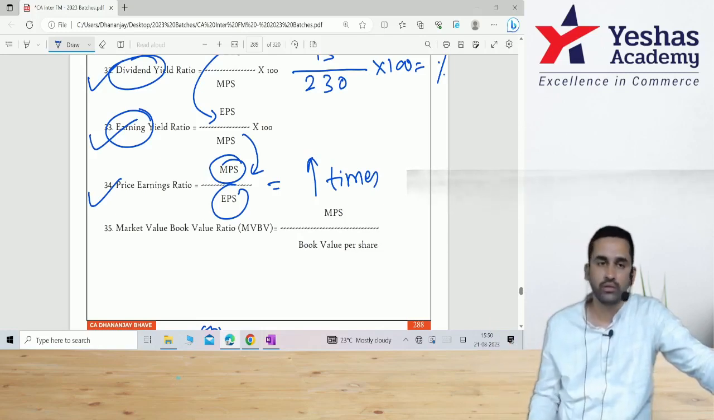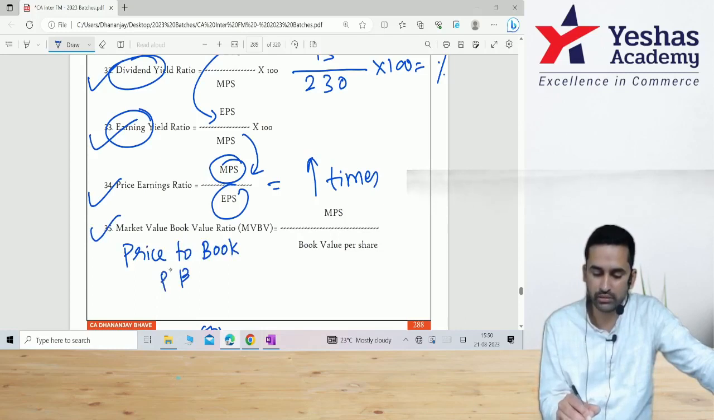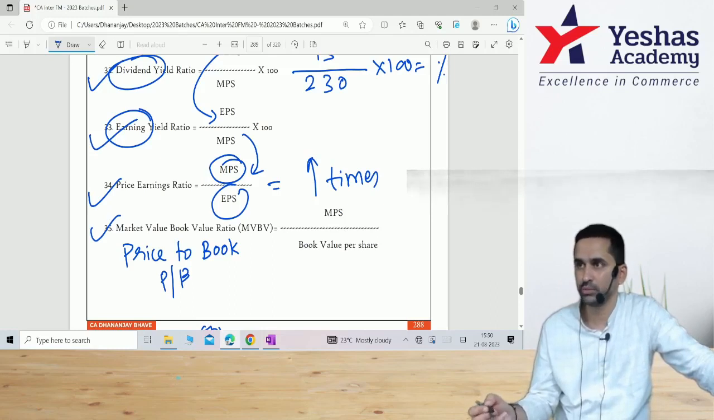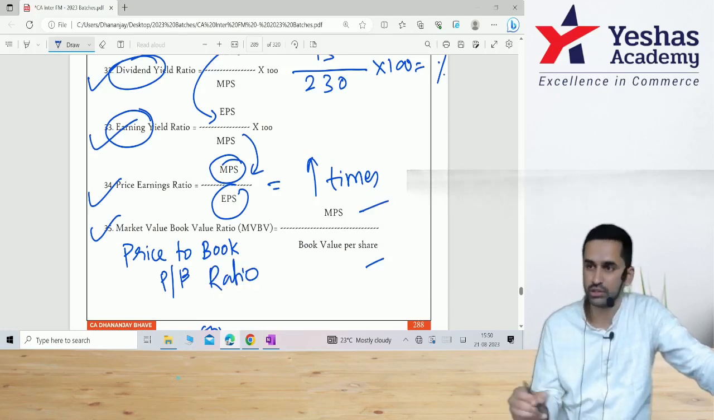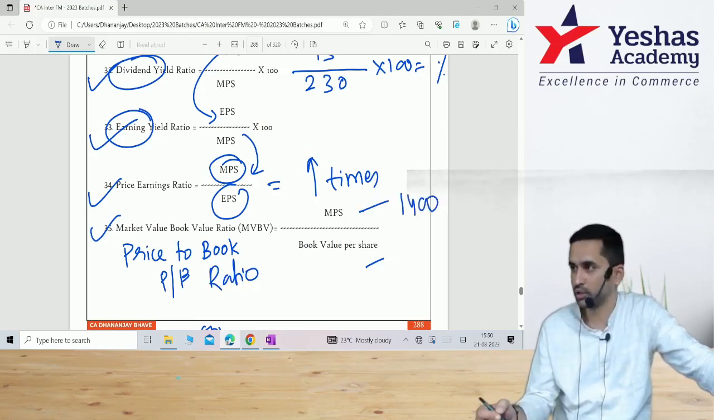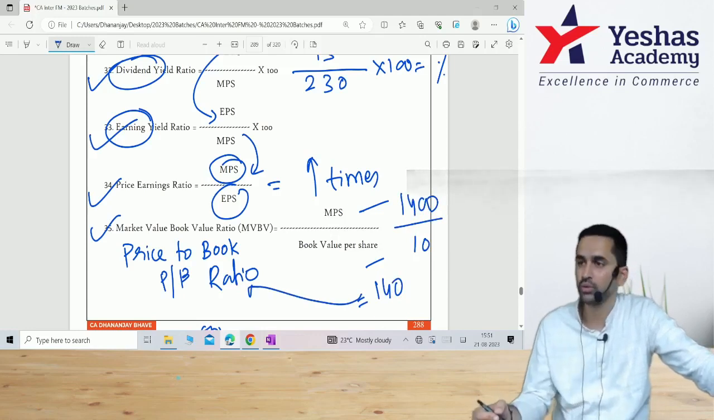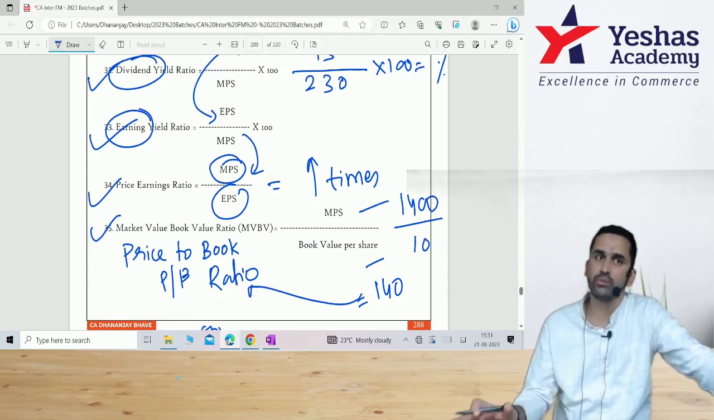Last one is market value, book value ratio. This is also called as price to book value ratio, P/B. This is how we will get to see practically P/B, price to book value ratio. And this is market price divided by book value. Suppose a share today is getting traded at 1400 in stock market. If you check their balance sheet, you'll get to know its book value, if it is 10. And 1400 by 10, 140 times is price to book value ratio or market value book value ratio. Done. This is the summary of all the formulas that we have in this chapter.